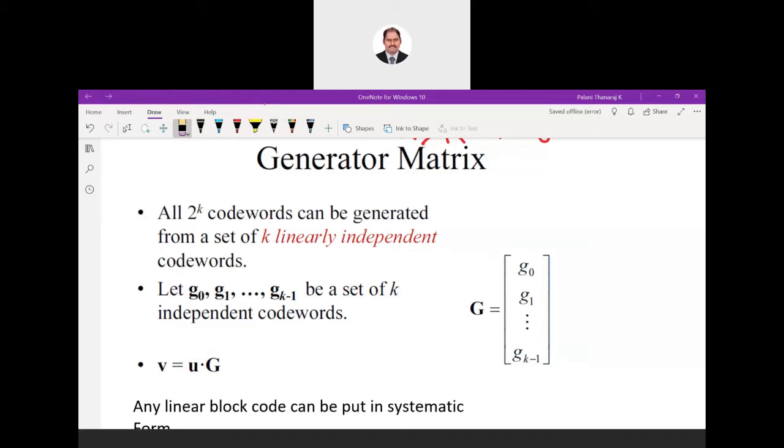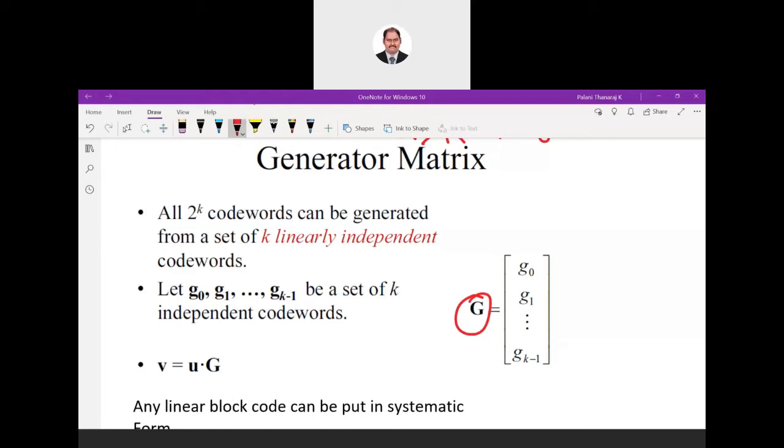It is nothing but linearly independent code words. So what is inside this G matrix? It is a collection of ones and zeros. If you are thinking about digital data, this G is also a collection of ones and zeros, placed in a particular fashion.